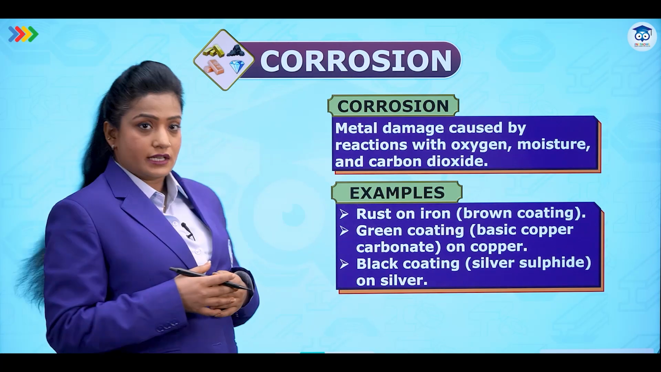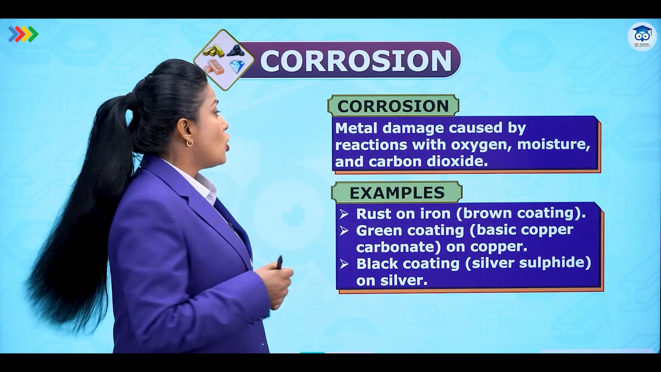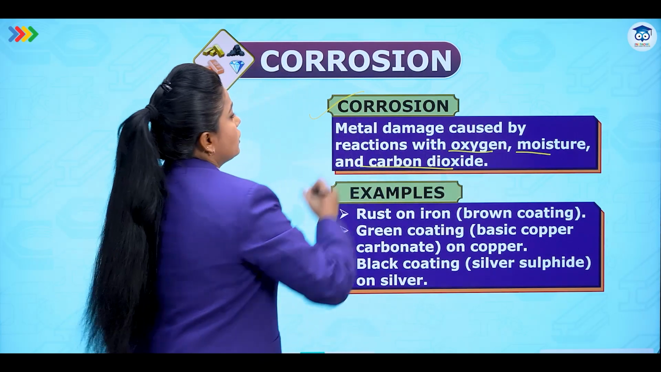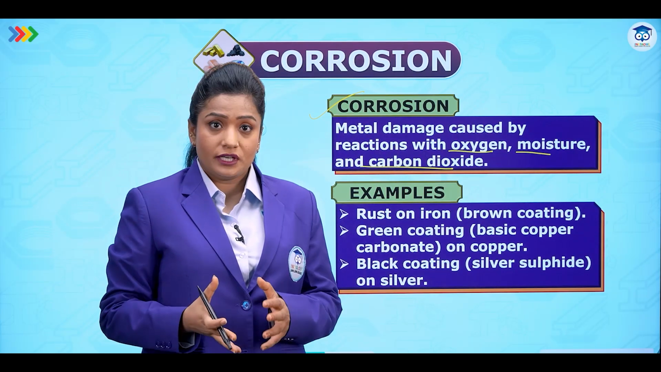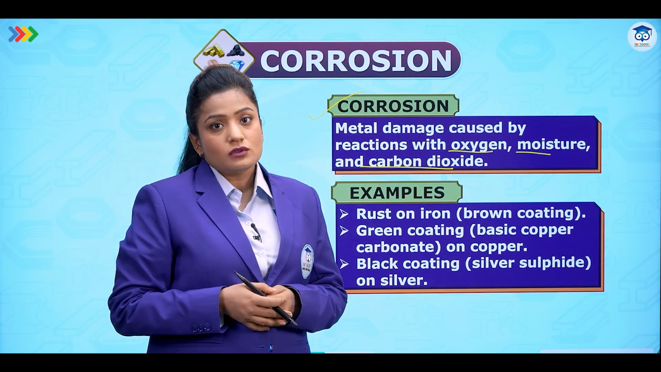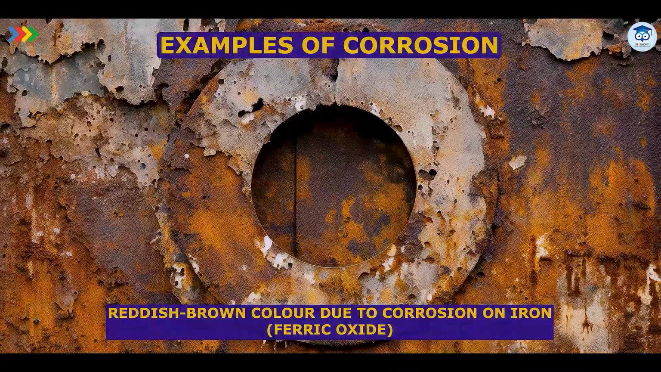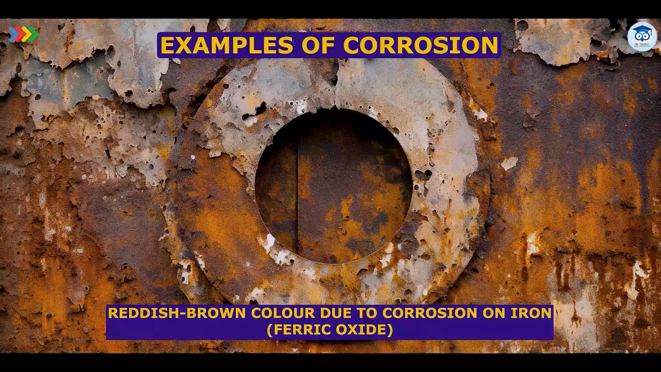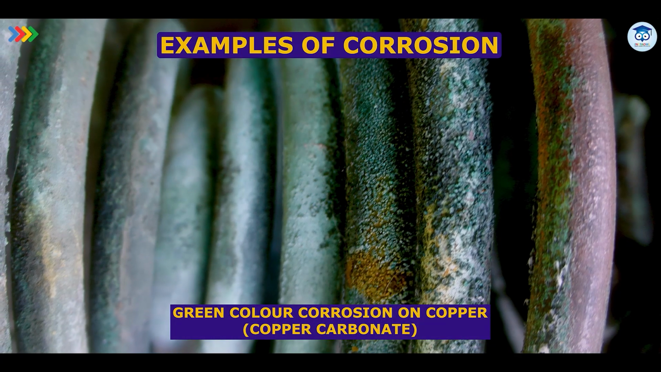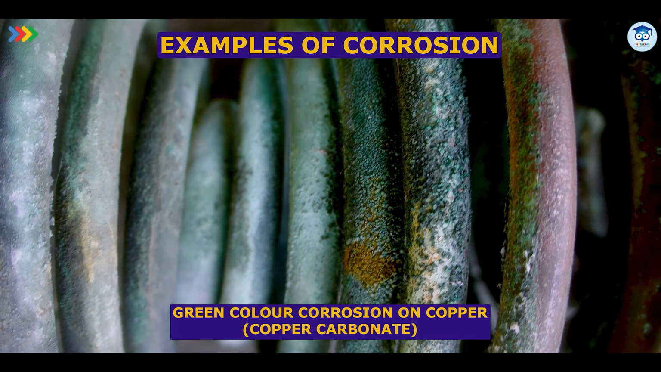Now let's move to the next important topic, that is corrosion. What is corrosion? Any damage to metal which is caused by reactions with oxygen, moisture and carbon dioxide is called corrosion. Basically degradation of metal in presence of water, oxygen, acids leads to corrosion. Some examples are rusting of iron, where rust is formed, which is a reddish brown coating. Then we can see copper utensils over time become greenish.